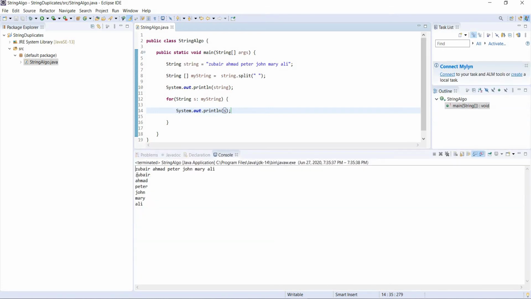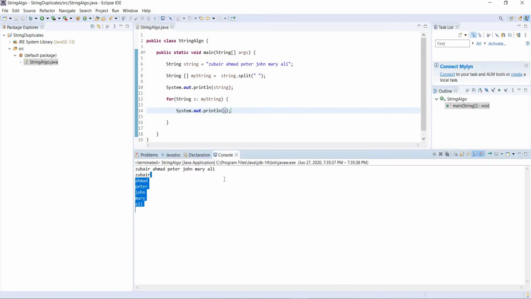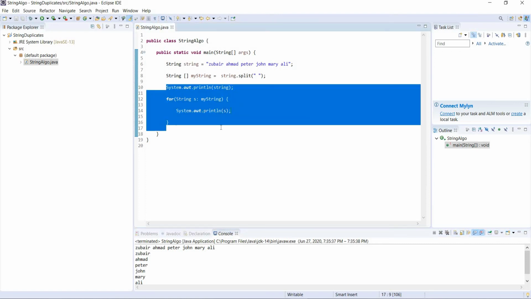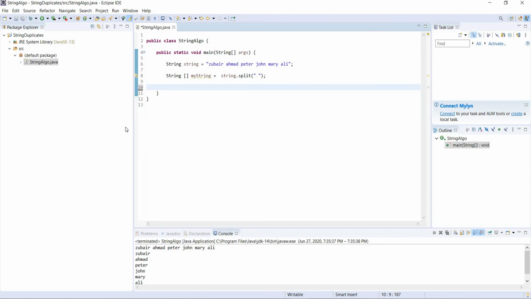So it took Zubair, Ahmed, Peter, John, Mary, Ali, and it printed on our console. This is just to check if it was converted into an array or not. I was also just trying to tell you how the loop works, if you don't know. So now we have an array, right? Zubair, Ahmed, Peter, John, Mary, and Ali.